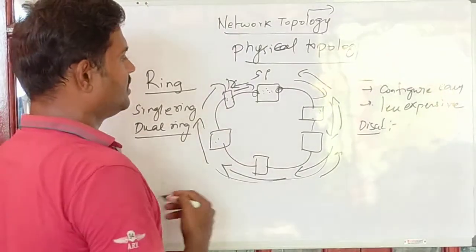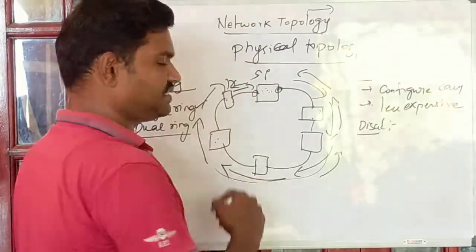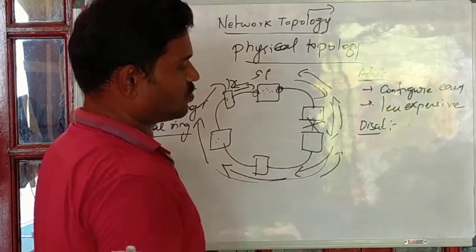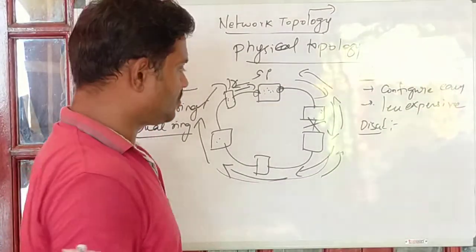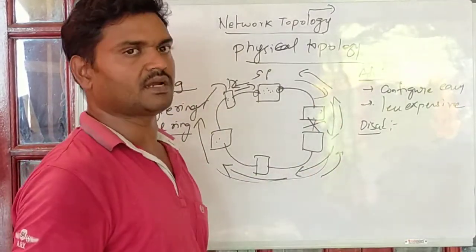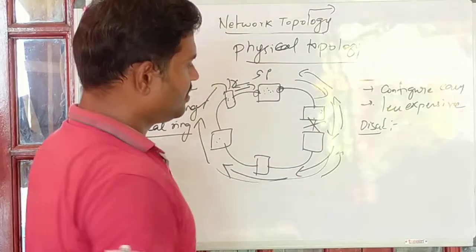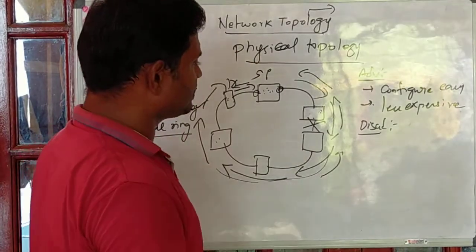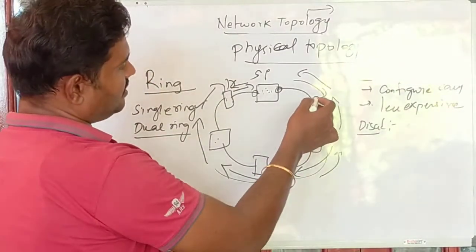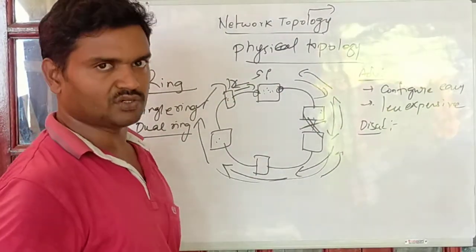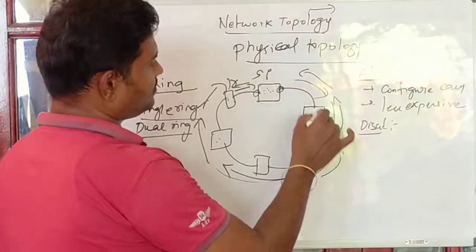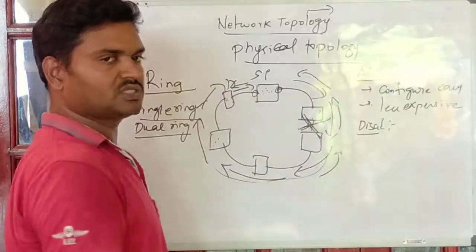So if you take for example, in case of a single ring topology, and if one of the nodes goes down, then the entire network goes down, right? Because we cannot proceed with the connection. For example, in case of your full duplex connection, the dual ring connection also, if one particular link goes down, then at least we can communicate with the rest of the nodes. Whereas in the case of single ring, if one connection goes down, then we cannot communicate to the rest of the nodes, right?